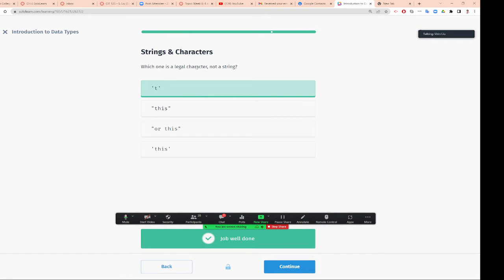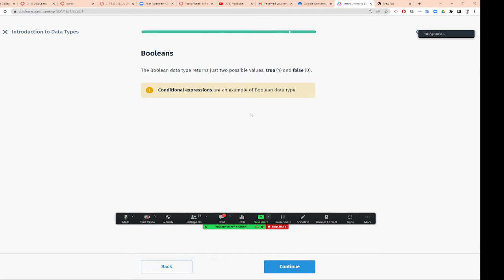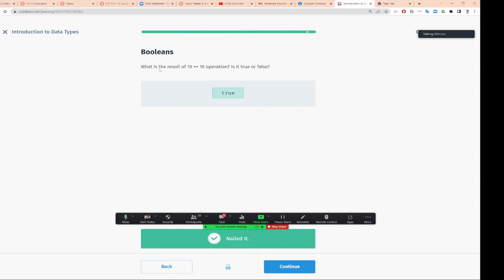Which one is the legal character? Single quotation is a character. Double quotation is a string. All right, we also need to learn something called Boolean. A Boolean data type returns two possible values, true or false. True is 1, false is 0. We also learn conditional operator expressions. So right here, is 10 equal to 10? This is called equality, not an assignment. Is 10 equal to 10? True.